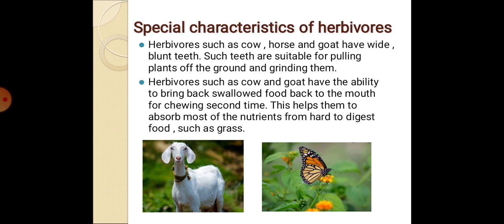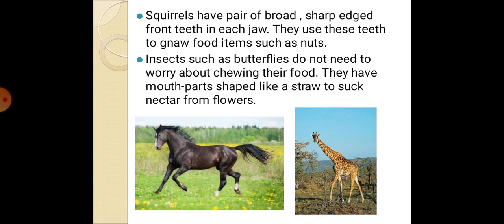Okay, children. Next one is squirrel. Do you all know about the squirrel? Always the squirrel sits and gnaws with its front teeth. Gnawing is nothing but eating with the front teeth. It has sharp-edged front teeth in each jaw, so it can easily gnaw its food. A squirrel's food items are mostly nuts, so it can gnaw its food.